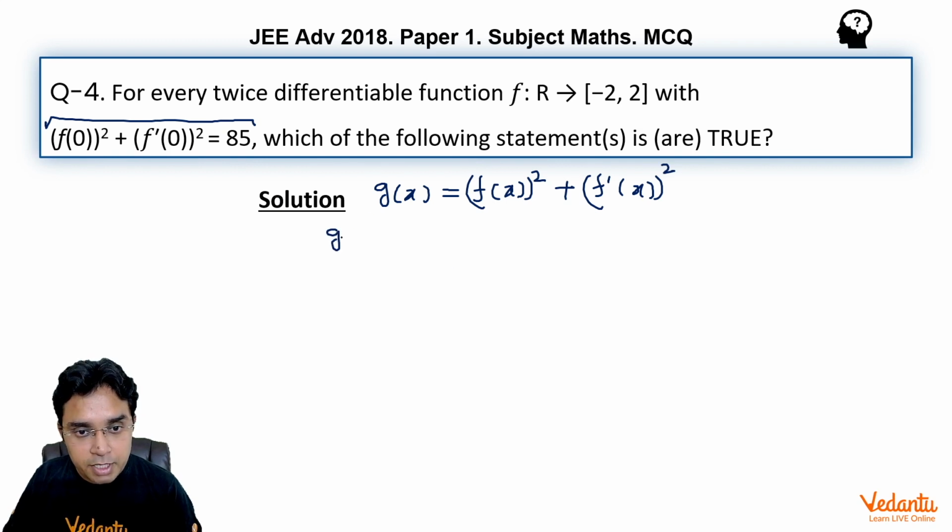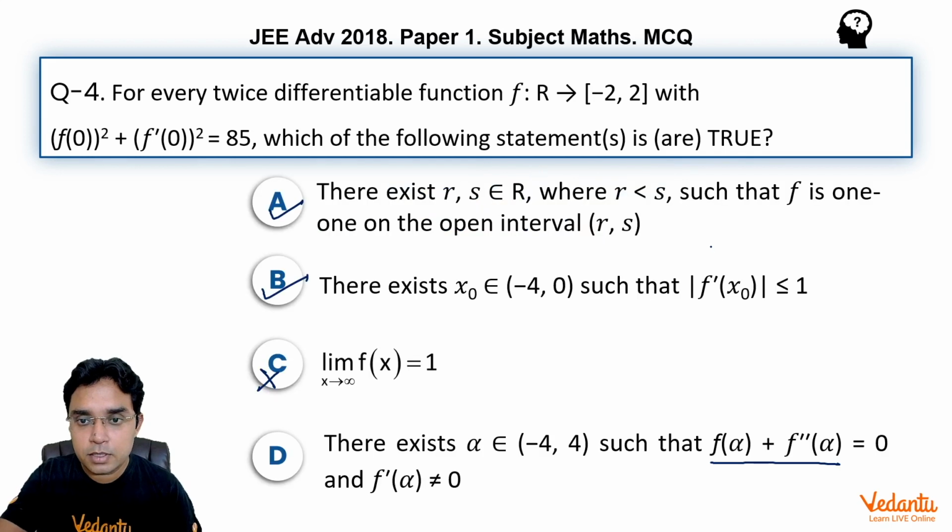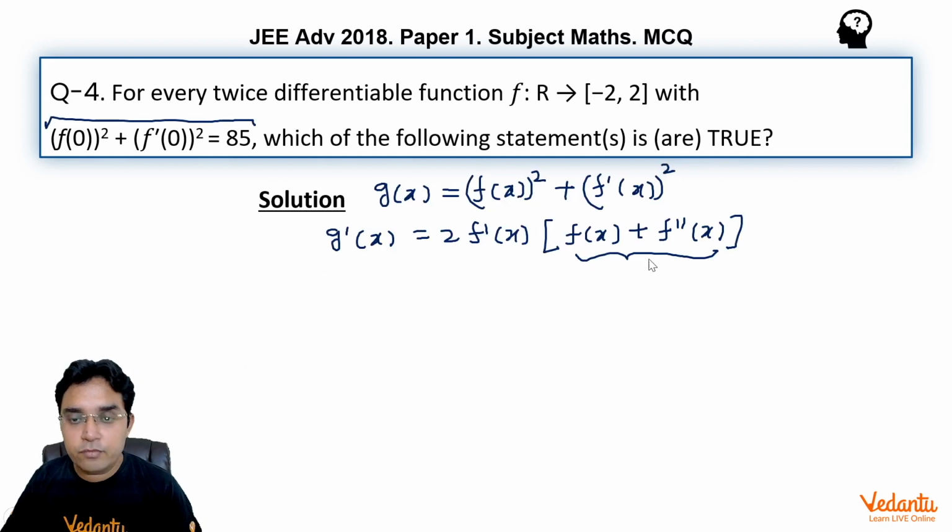If we differentiate this g function, we get 2 times f'(x) into (f(x) plus f''(x)). So what do we need to prove? We need to prove that at x equal to α, this bracket will be equal to 0 and this f'(x) will not be equal to 0.